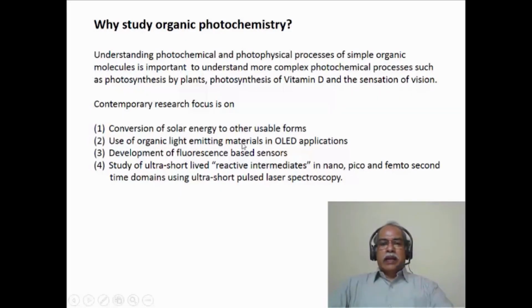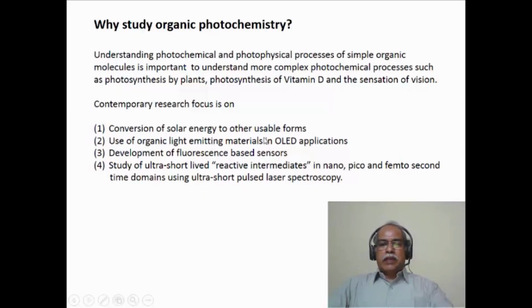The use of organic light emitting materials is happening quite often now. In fact, in cell phone displays now, you have the AMOLED display, which is an amorphous organic light emitting diode material that is coated on the cell phone screens to be able to have the colorful displays that you see in the cell phone. This is essentially an organic molecule emitting light.